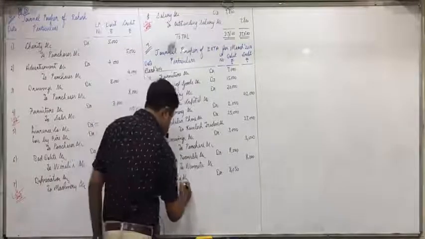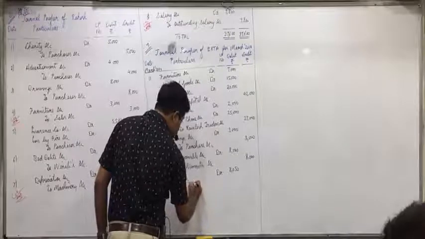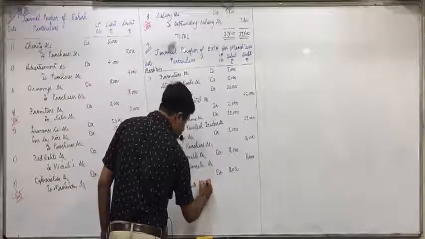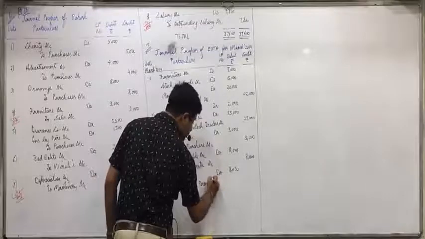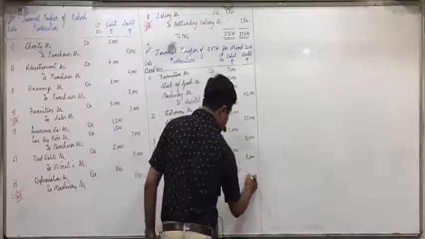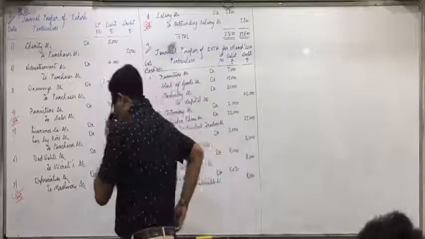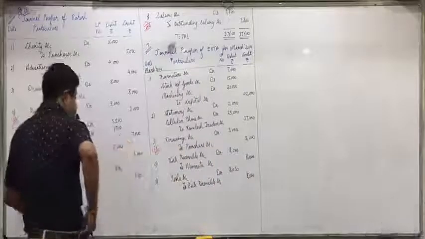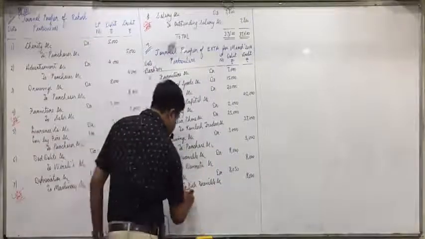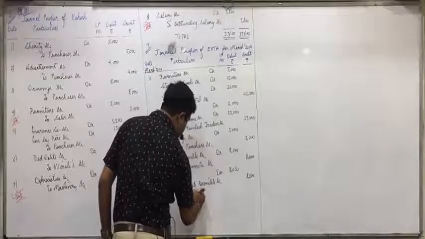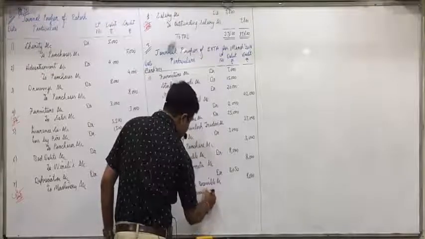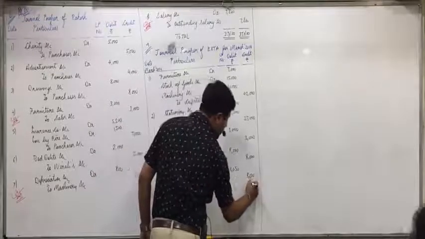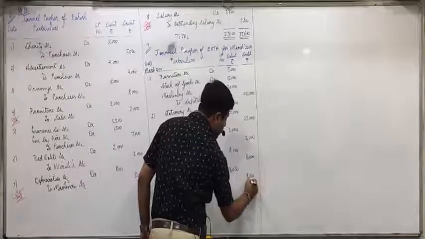Credit what goes out, to bills receivable account 8,000. And the difference of 50 is an allowance. Allowance is an income, credit all incomes and gains, to allowance account 50.